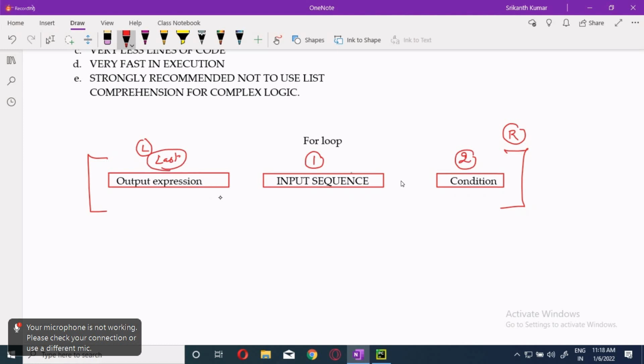The input sequence is the first one. Always you have the for loop over here. If the condition is there, then the condition will be executed second. If the condition is not there, then the output expression will be executed. If multiple conditions are there, whatever it may be, the output expression will be the last one to execute. Remember that. This is the way it will go on, from here to here, from here to here. This is the actual flow.